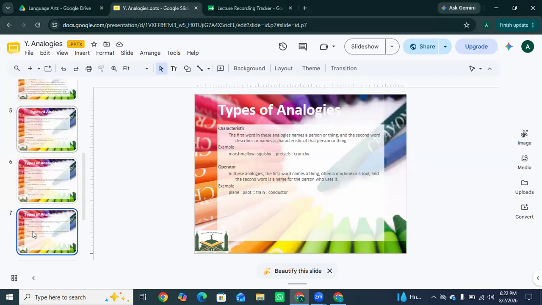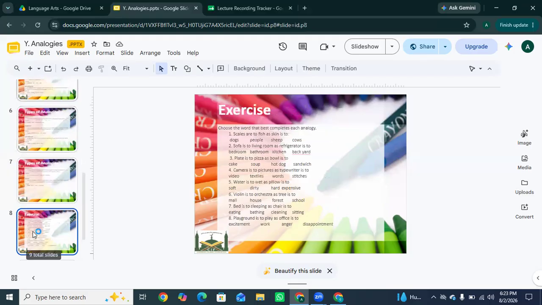Operator. The second word is a person who uses the object. In these analogies, the first word names a thing, often a machine or a tool, and the second word is the name for the person who uses it. Like plane, pilot: a pilot flies a plane. Train, conductor: a conductor operates a train.